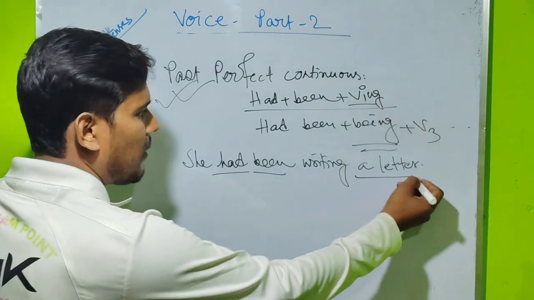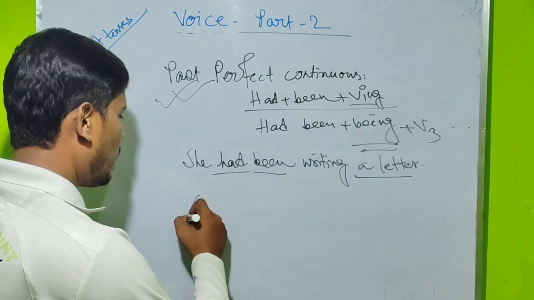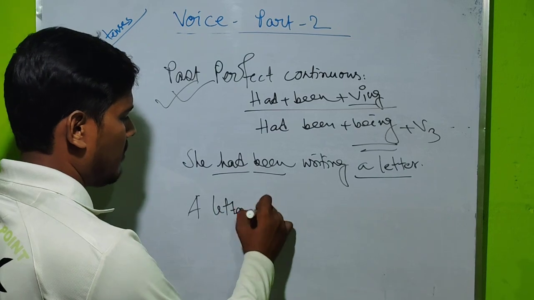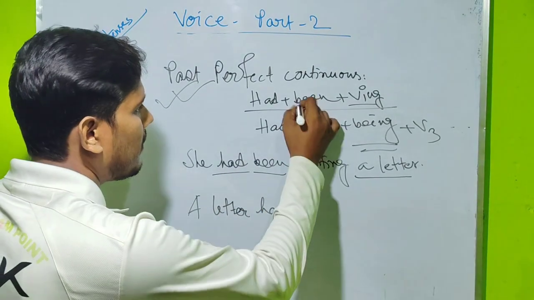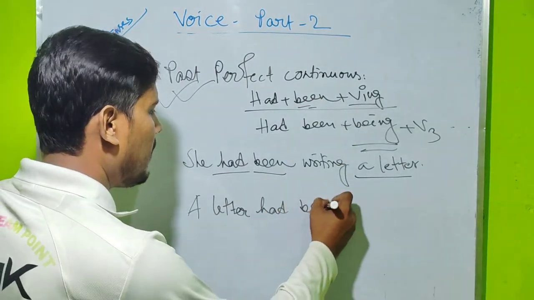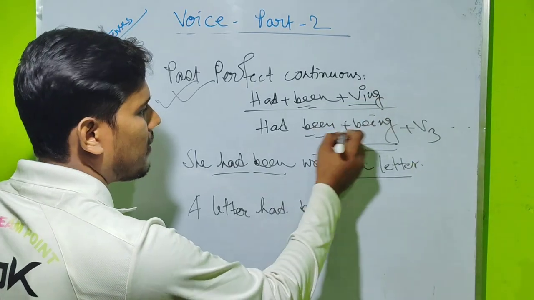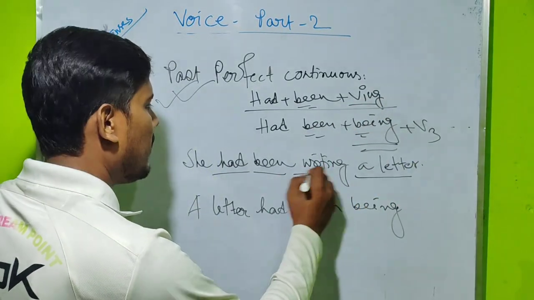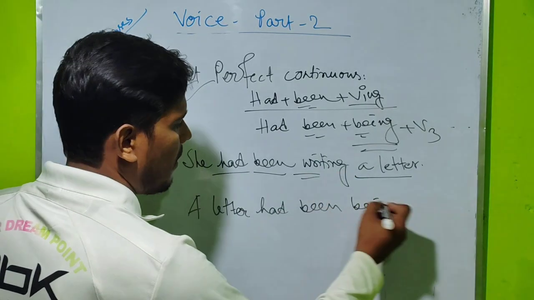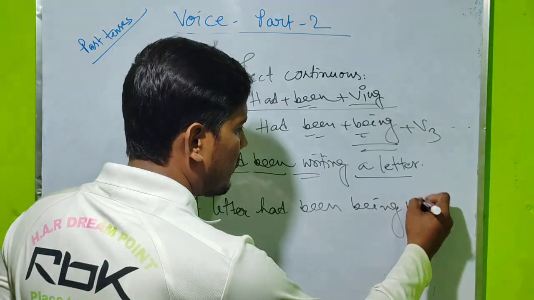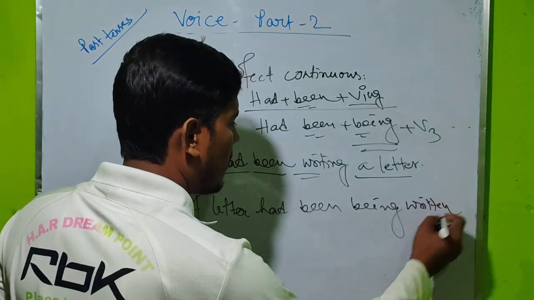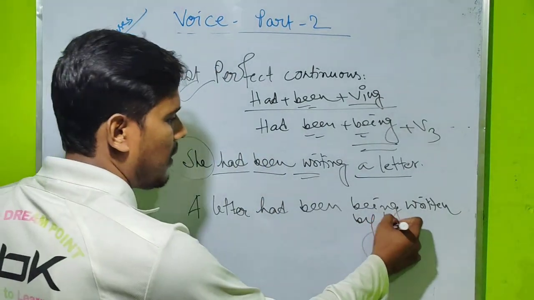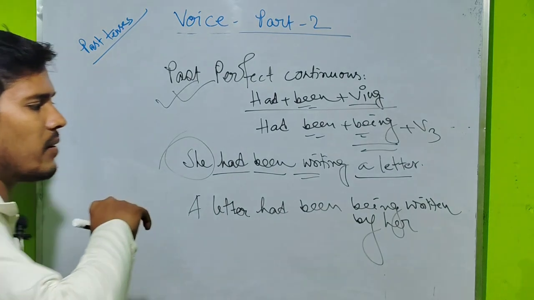And for having that one, as I have told you, cross sign. So a letter you have to write down at the starting. A letter, then had, then been, then being, easy. Then V3 of the verb, writing, so that should be written, divided by, and for having she, that should be here. Clear?